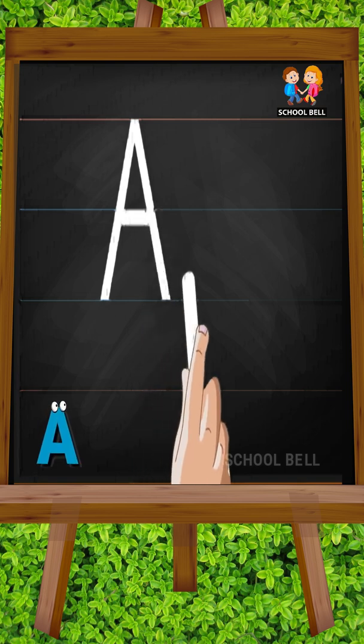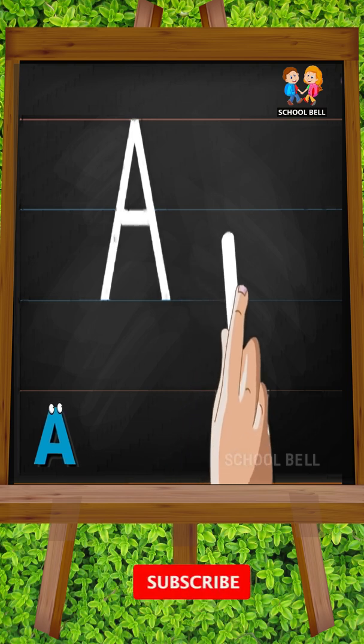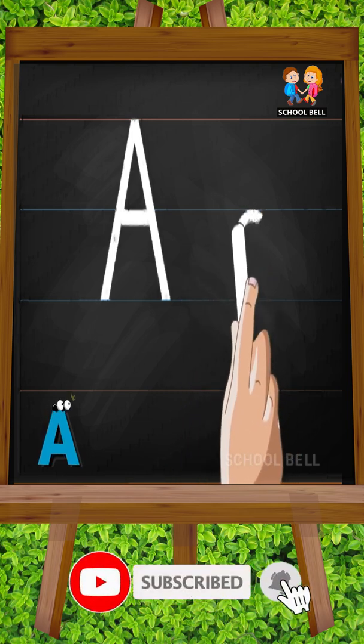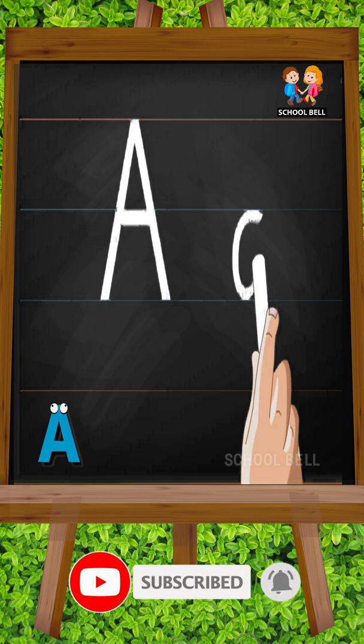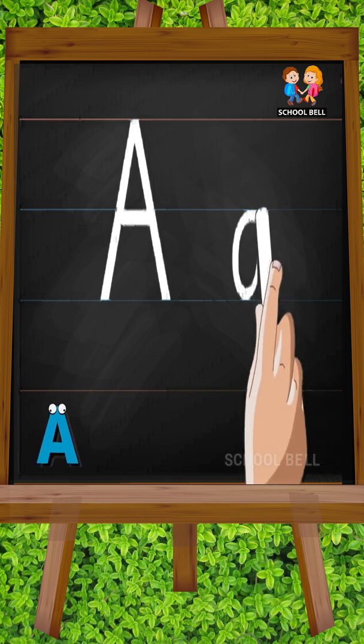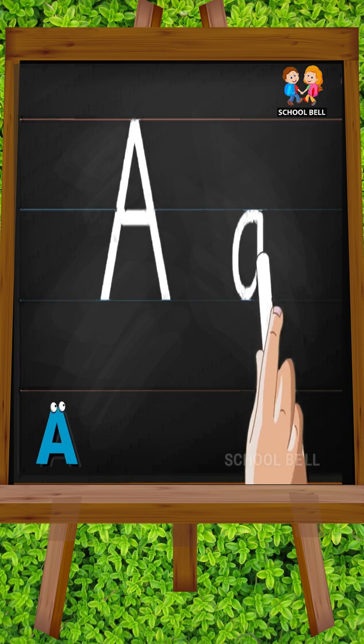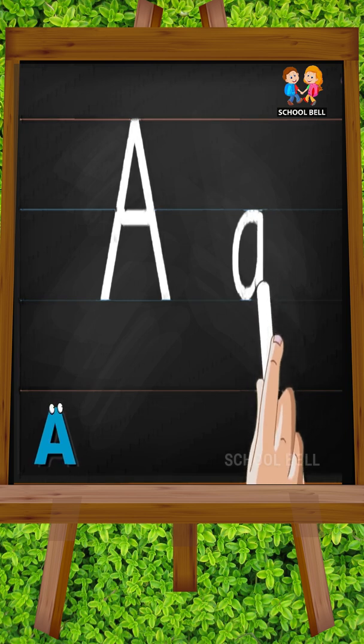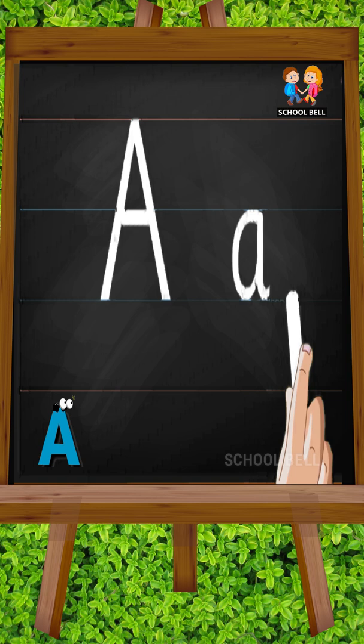Small a. Start from the middle and make a curve reaching the bottom. Next, go to the middle again and draw a standing line downwards with a small curve at the bottom.